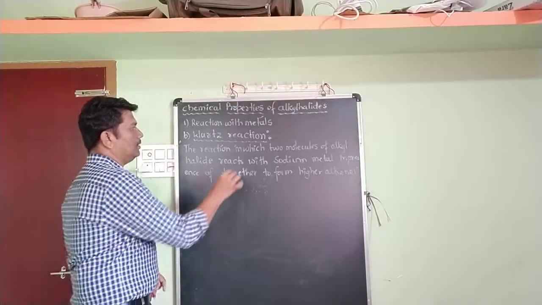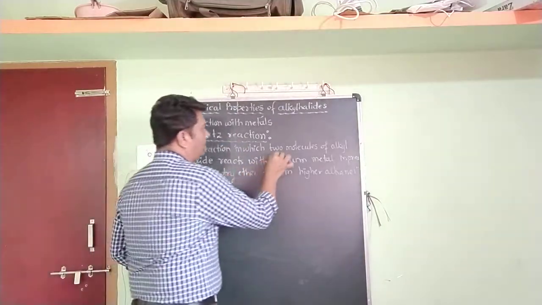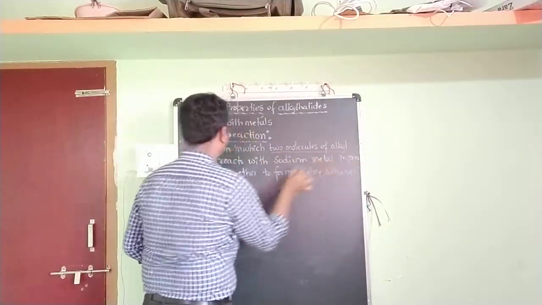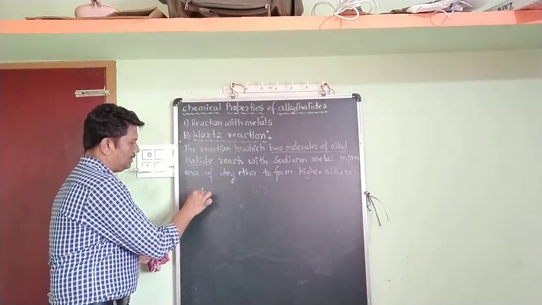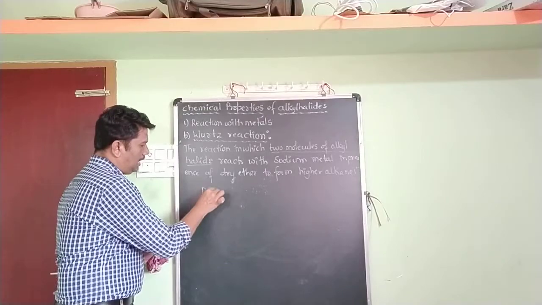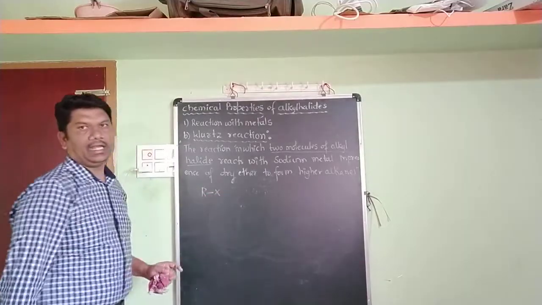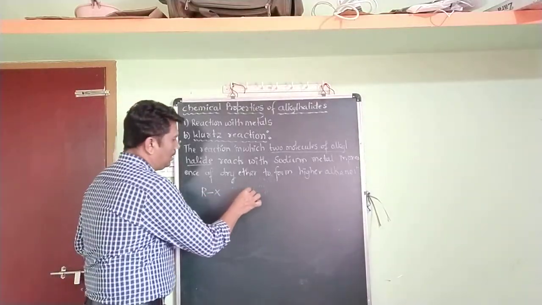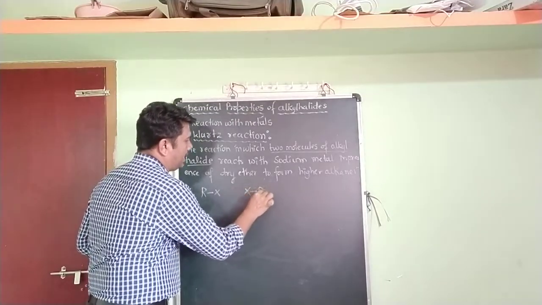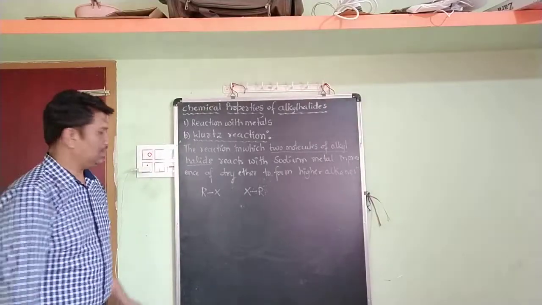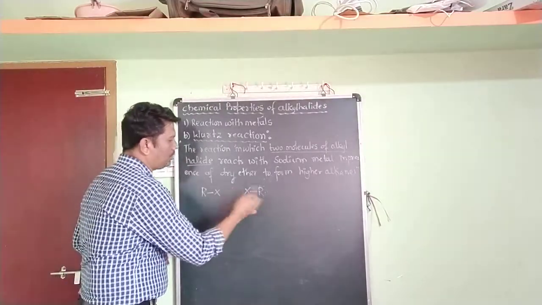See here, Wurtz reaction means we have to take two molecules of alkyl halide. This is one molecule of alkyl halide. I'll write one more alkyl halide, just written in reverse order. RX, XR, both are same.